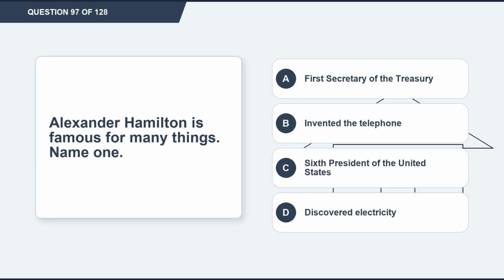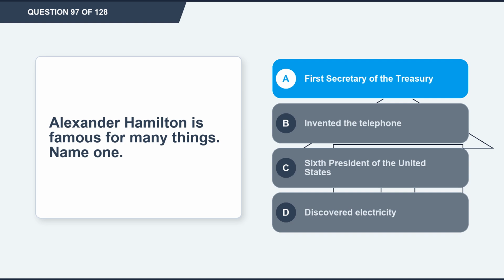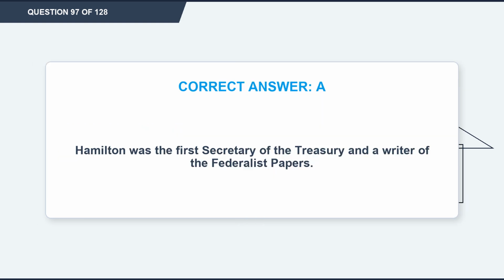Question 97. Alexander Hamilton is famous for many things. Name 1. Option A, First Secretary of the Treasury. Option B, invented the telephone. Option C, 6th President of the United States. Option D, discovered electricity. The correct answer is option A, First Secretary of the Treasury. Explanation. Hamilton was the first Secretary of the Treasury and a writer of the Federalist Papers.